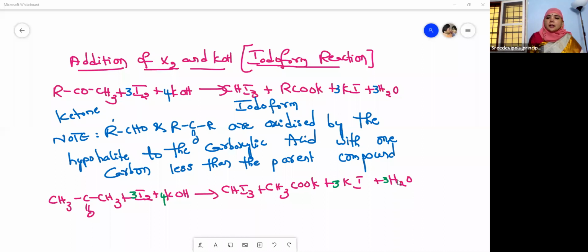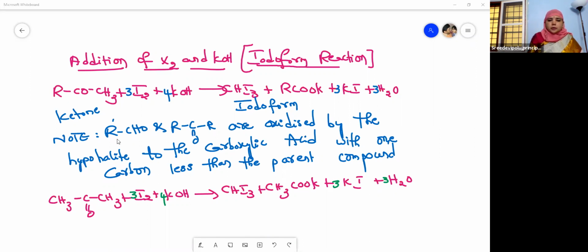The carboxylic acid will have one carbon less than the parent compound. What is the parent compound here? The parent compound is the ketone and the aldehyde, isn't it? So in the iodoform reaction, you will get the carboxylic acid which contains one carbon less than the aldehyde and ketone.